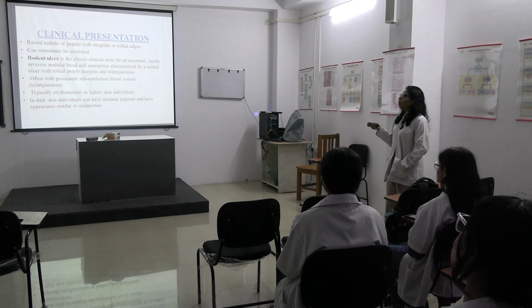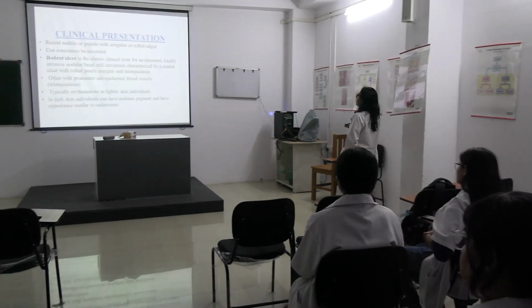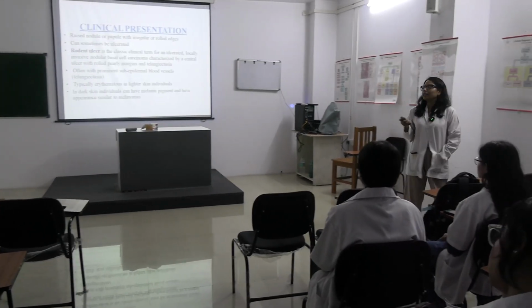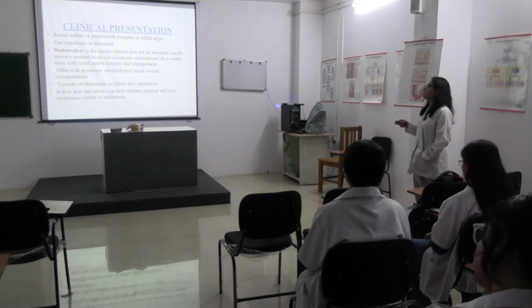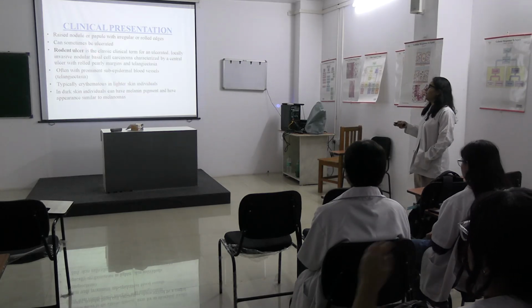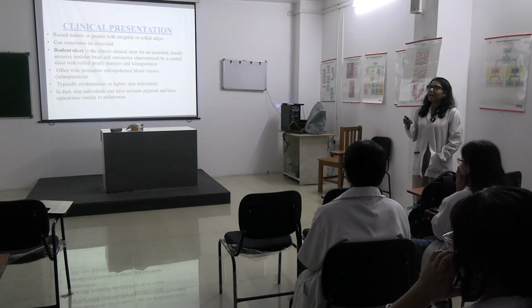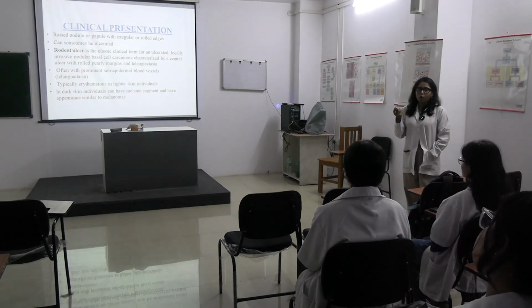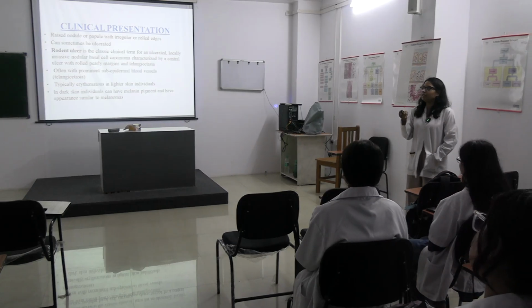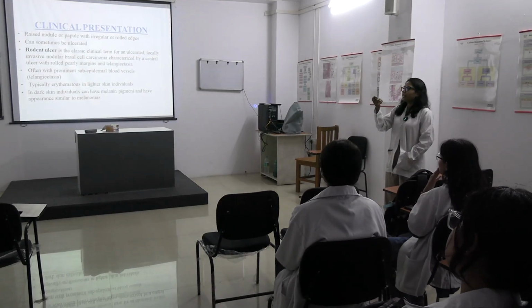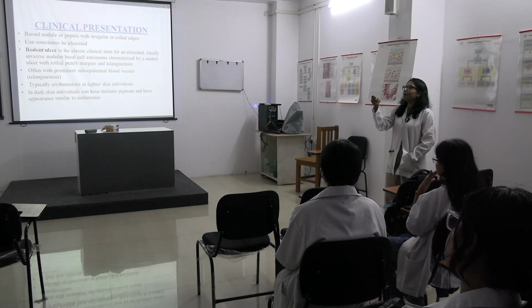So, how does it present morphologically? Grossly, it presents as a raised nodule or papule. It can also present as an ulcer, thus the name rodent ulcer, okay. It is typically erythematous in lighter skinned individuals. Skin cancers are common in what? Caucasian white population, right? Lighter skinned individuals, okay. There can be deposition of melanin pigment also sometimes.